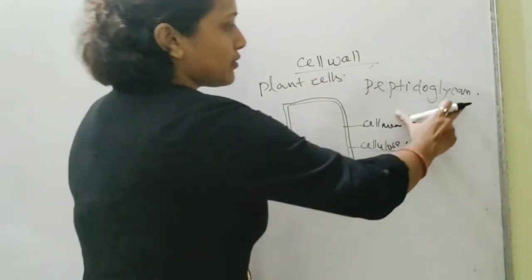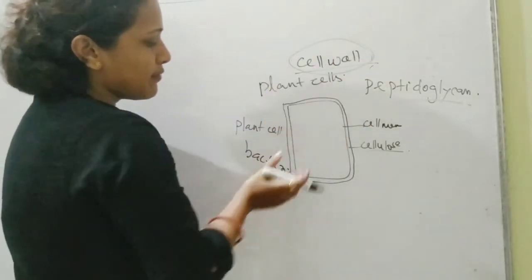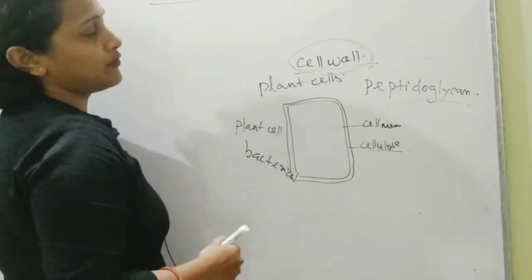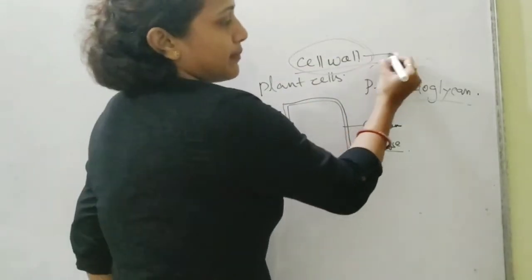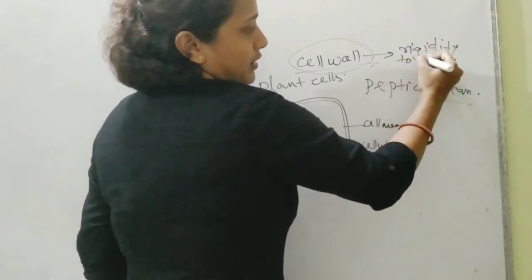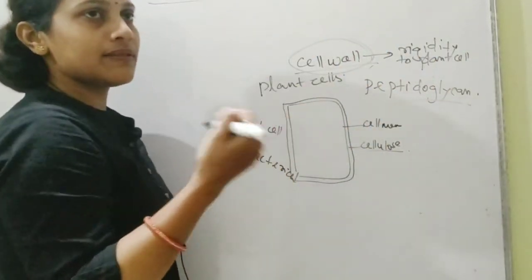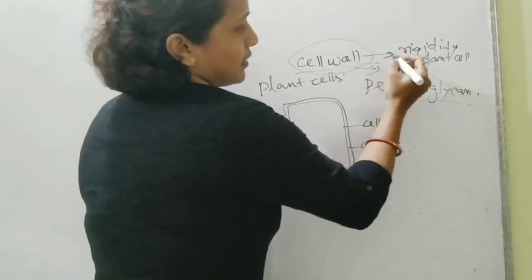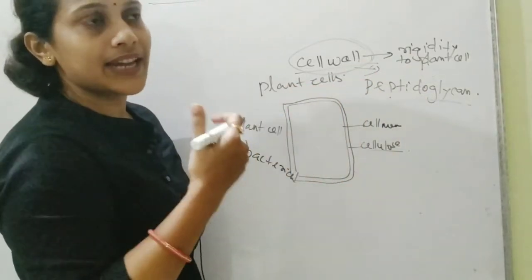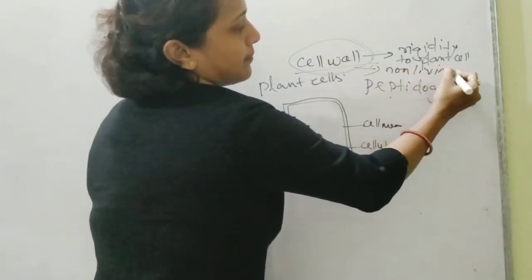Now talking about a little more extra about the cell wall. Since it is made up of cellulose, a carbohydrate, or to be very specific a polysaccharide, it provides rigidity to the plant cell. Rigidity to the plant cell, no doubt. And another question about it is living or non-living. Now when we talk about the cell membrane, it is a living entity. But when we talk about the cell wall, it is a non-living entity.